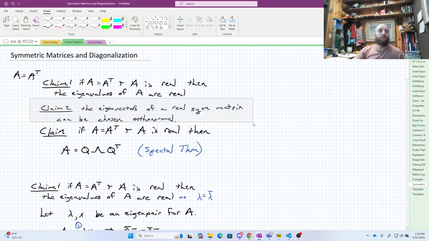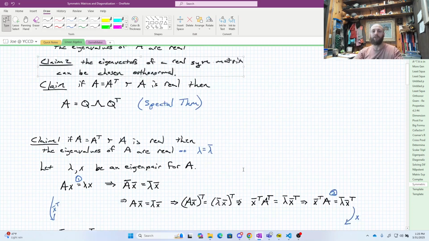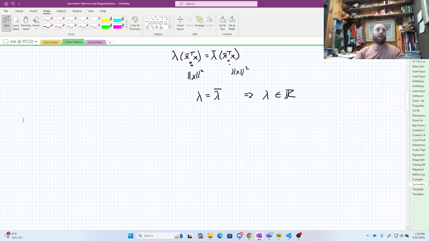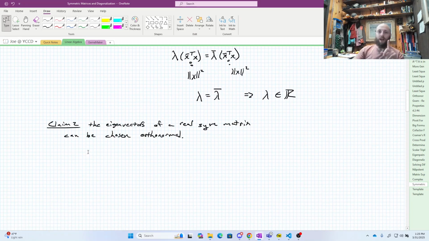So, claim 2, the eigenvectors of a real symmetric matrix can be chosen to be orthonormal. Should be noted, I'm going to revise this a little bit because I don't actually have the full generality here. So there's a kind of nasty way to show that it's okay for repeated eigenvalues. So I'm going to make this little modification.